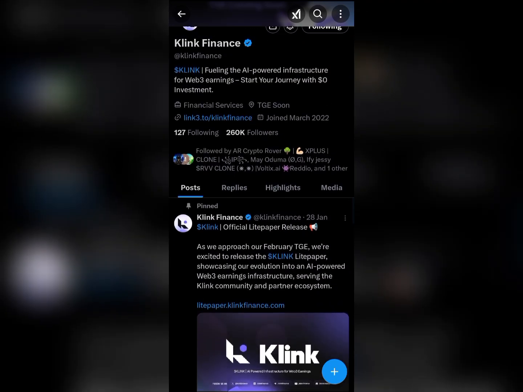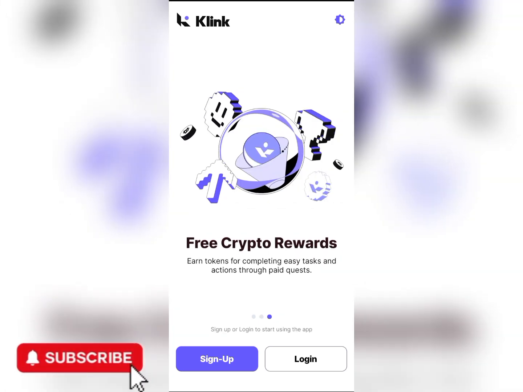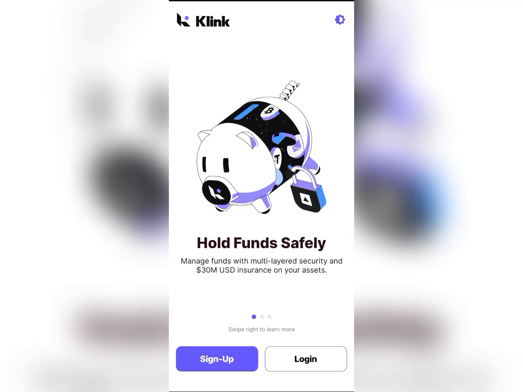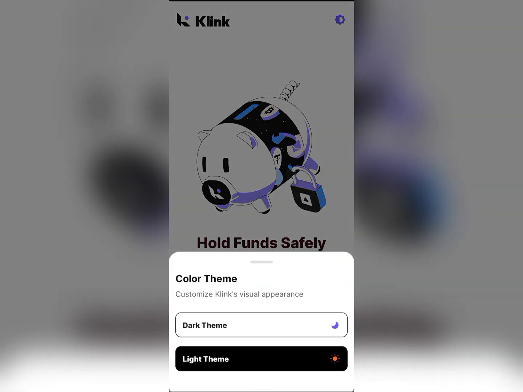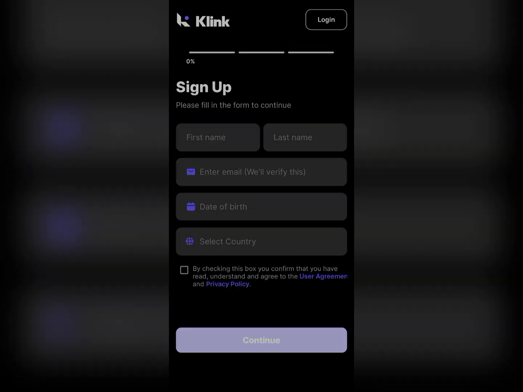So let's dive into the app. We'll be signing up, as we don't have an account yet. The link to download this app will be in my description. You can decide to switch themes, and I think I'll prefer to use dark mode. So let's sign up.